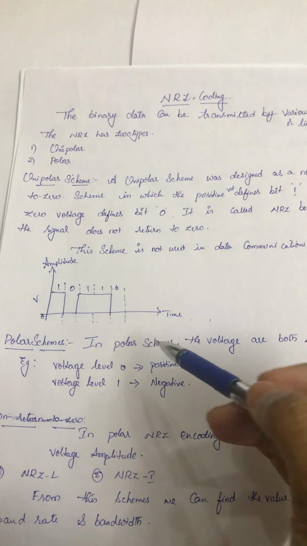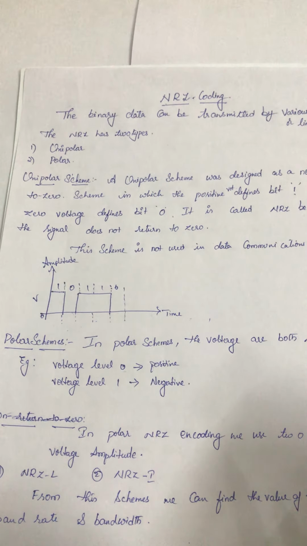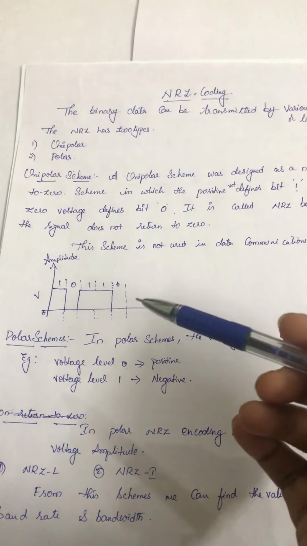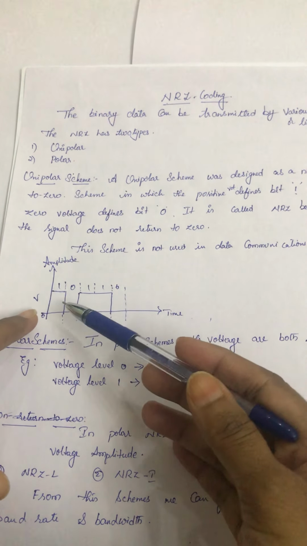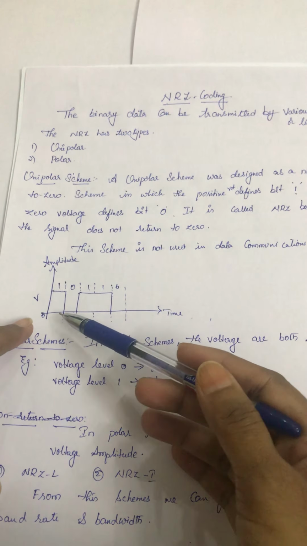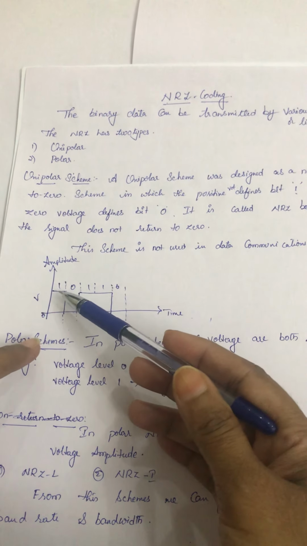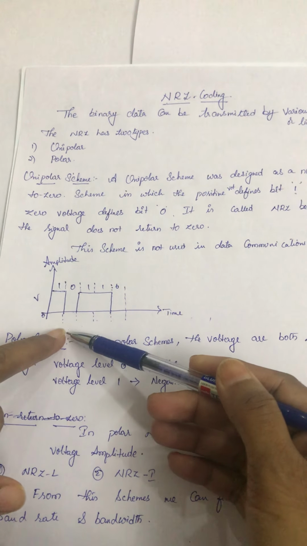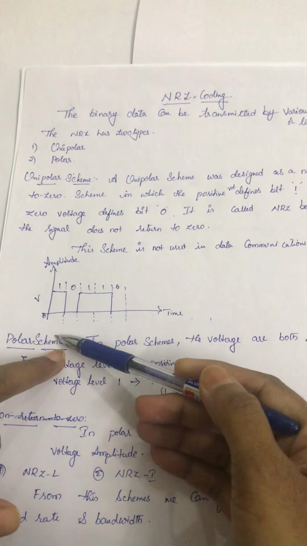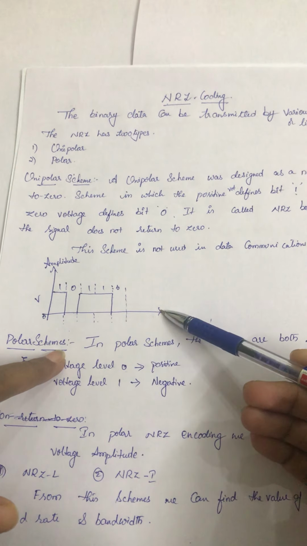Now the polar scheme. In polar schemes, the voltages are on both sides of the time axis. Here we have taken a square waveform. This is a positive signal and we have a negative signal also, on both sides of the time axis. This is our time axis.